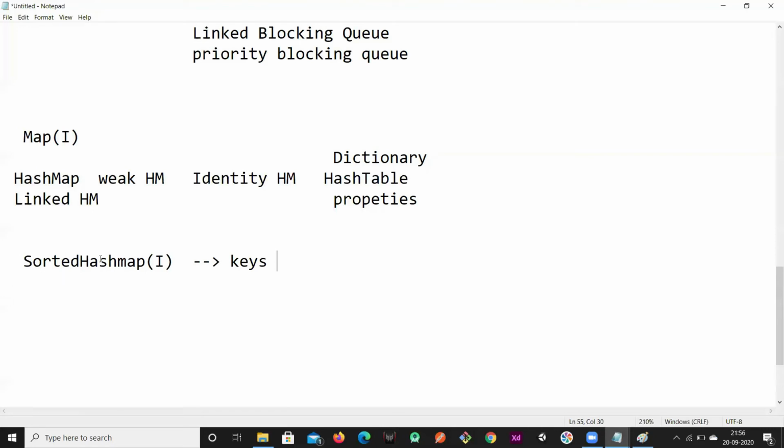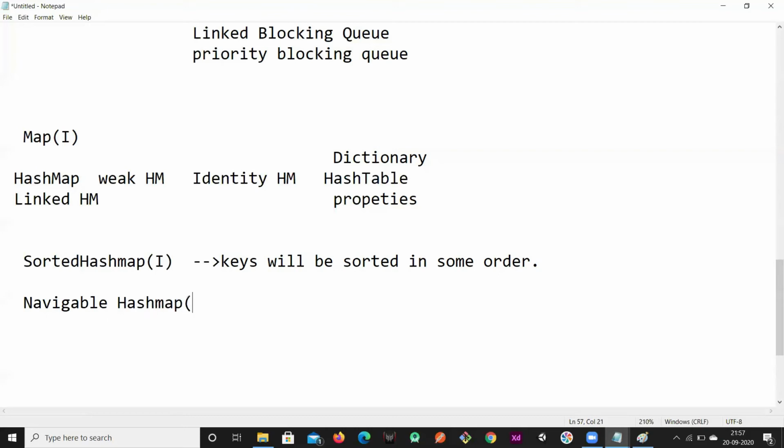If you want to insert the data and it has to automatically get sorted, then we'll go for SortedMap, right? So keys will be sorted in some order, either ascending or descending. Okay, and then again this SortedMap will have a child called NavigableMap.